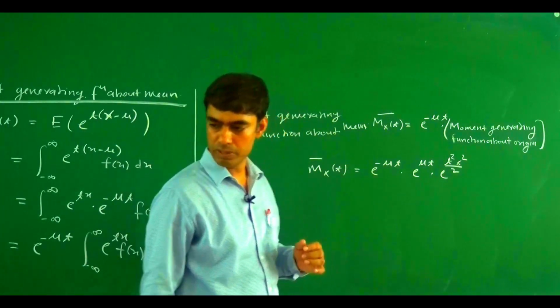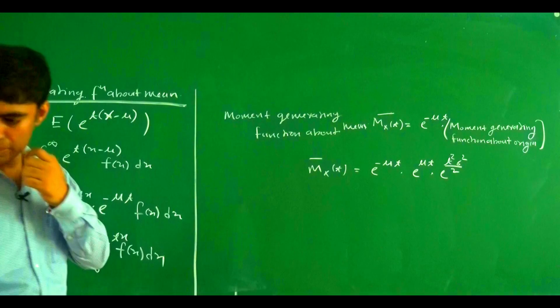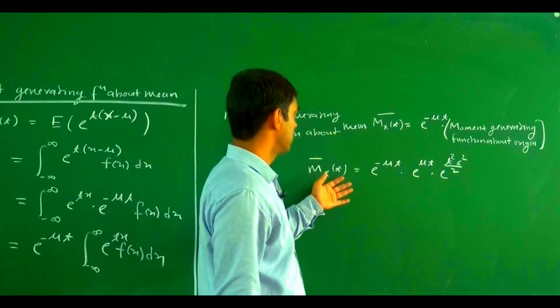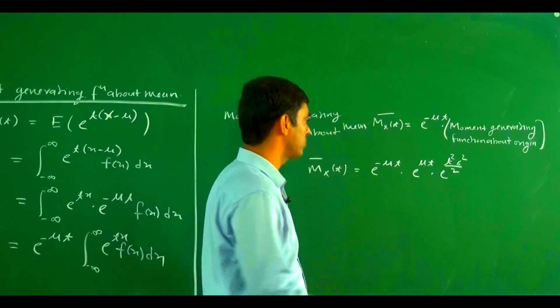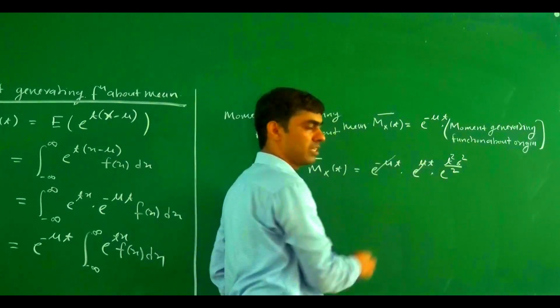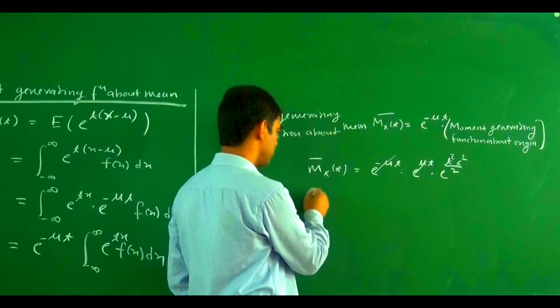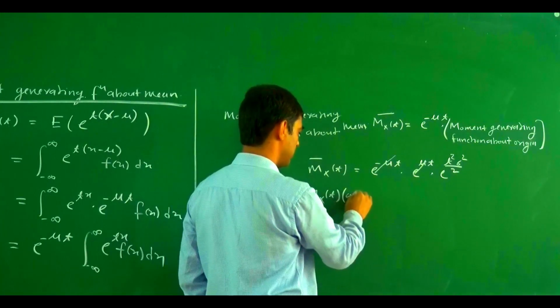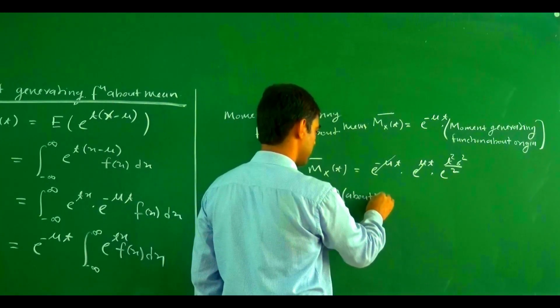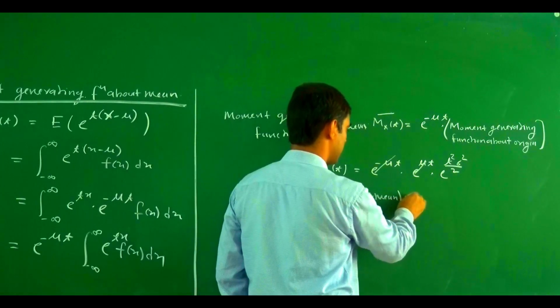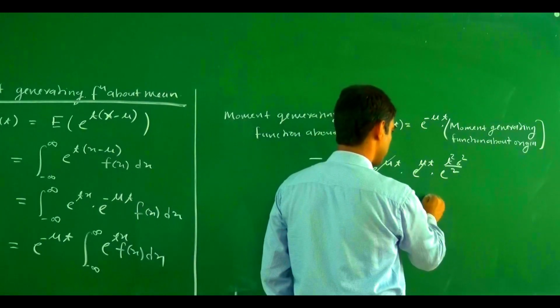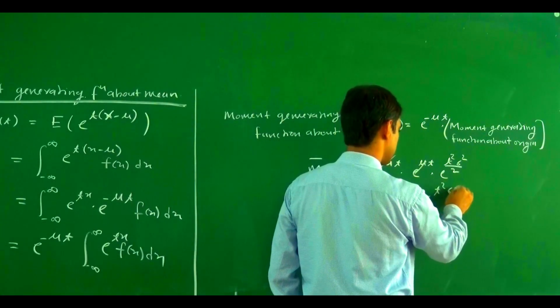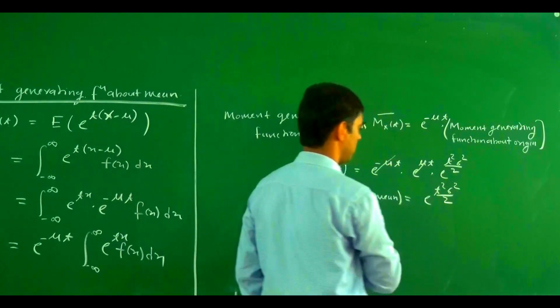If we simplify, this cancels out, so the moment generating function about mean equals e to the power t square sigma square by 2.